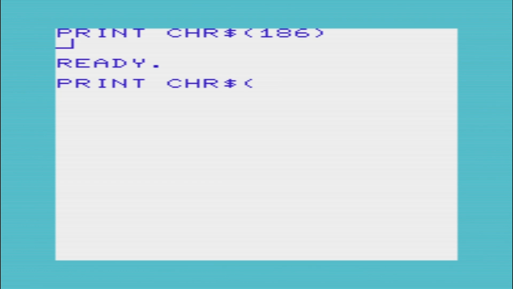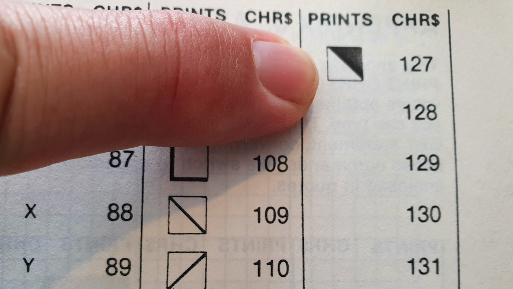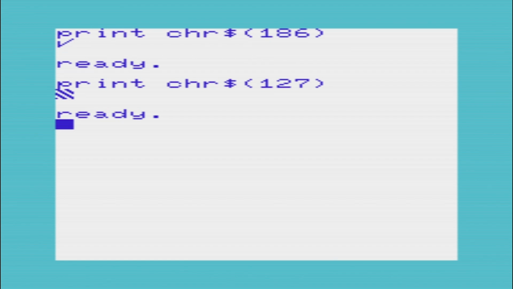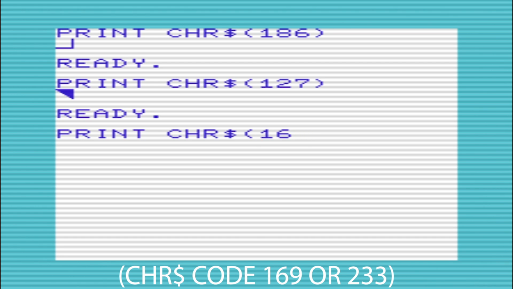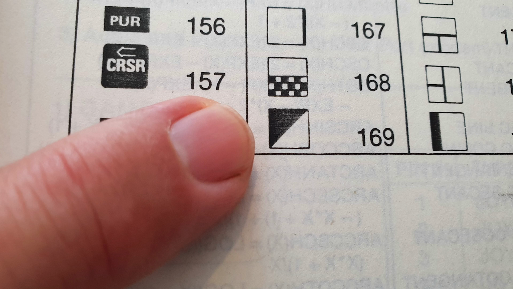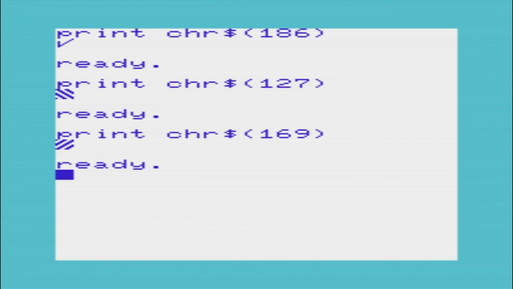The same thing is with the next one, 127. Found on page 146, set it to lowercase and you get herringbone 1. Next, 169. On page 147, this can be found. Commodore key and Shift key, go into lowercase mode, you get the herringbone 2.